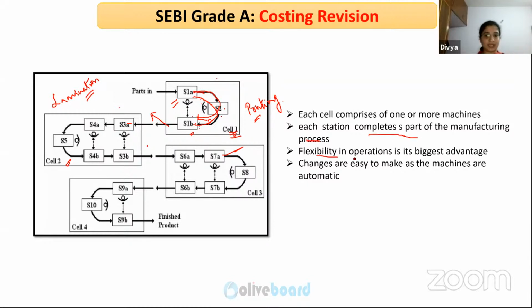It gives you flexibility in operations, and changes are easy to make. Since these machines are grouped into cells, this cell can be interchanged, this to this, this to this, based on the process. So you can manufacture a large variety of products in case of cellular manufacturing. So you can find here that this is coming from cell 1 to cell 2, this is to cell 3, and finally cell 4 is giving you the finished product.